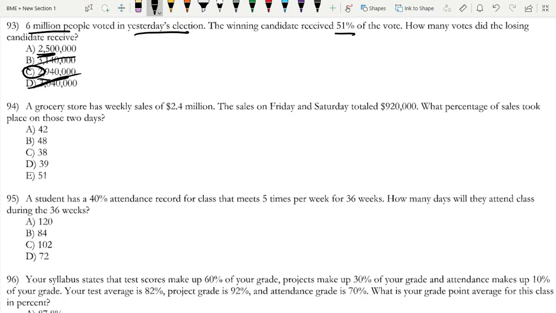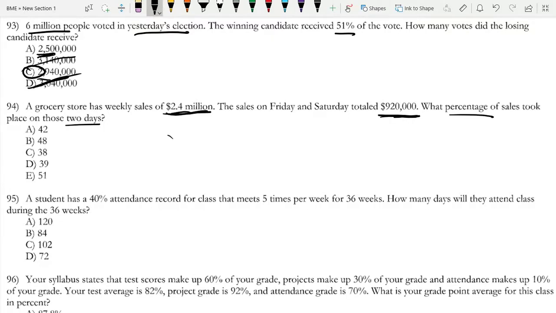Anyways, a grocery store has weekly sales of 2.4 million. The sales on Friday and Saturday totaled 920,000. What percentage of sales took place on those 2 days? Well, the sales on Friday and Saturday totaled 920,000, and we have weekly sales of 2.4 million.